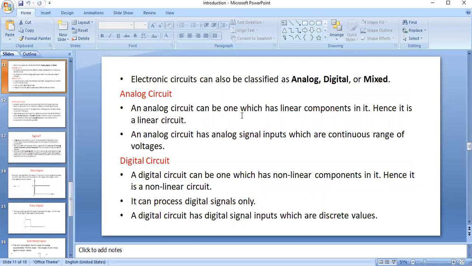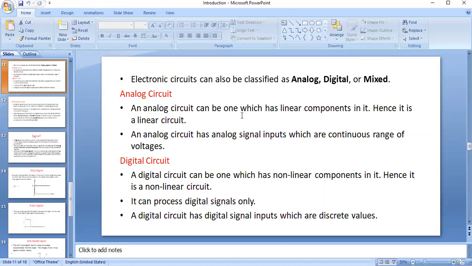Next, electronic circuits can also be classified as analog circuits, digital circuits, and mixed signal circuits. An analog circuit uses linear elements. For an analog circuit, the input is analog and the output is also analog in nature, which means voltages and currents are in a continuous range.